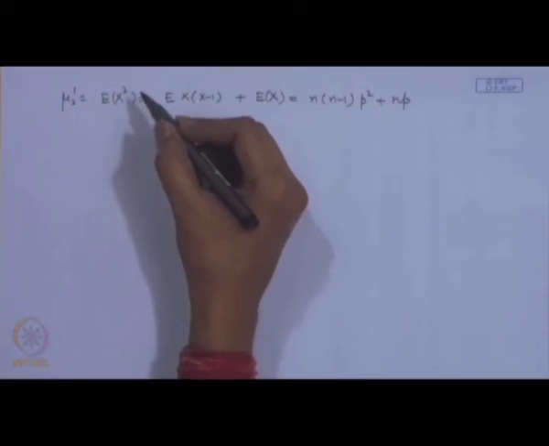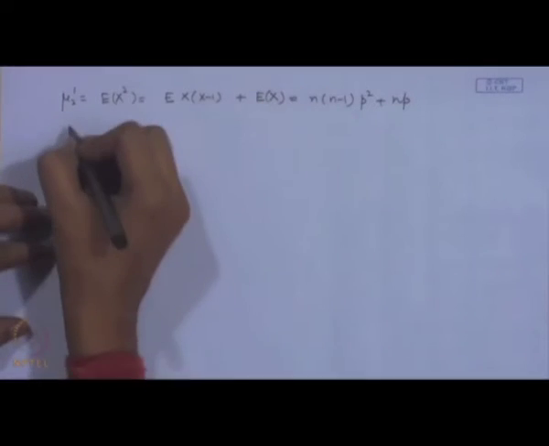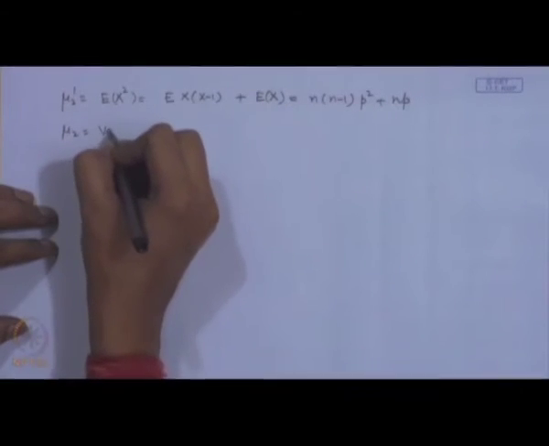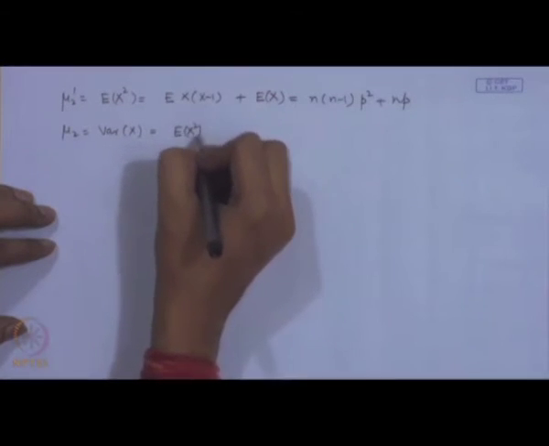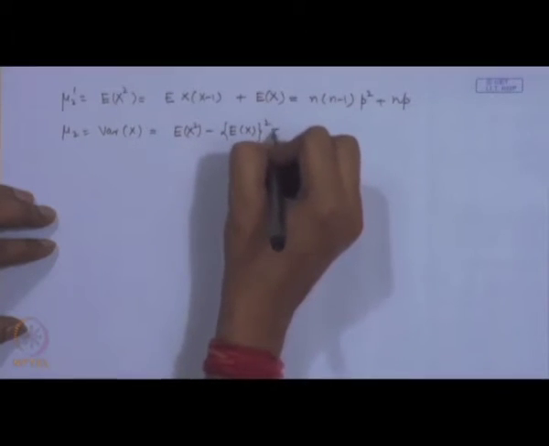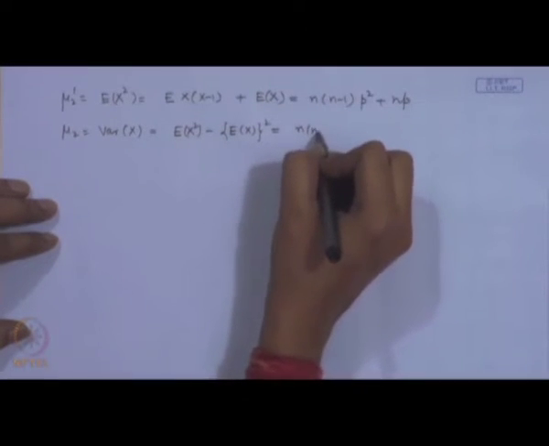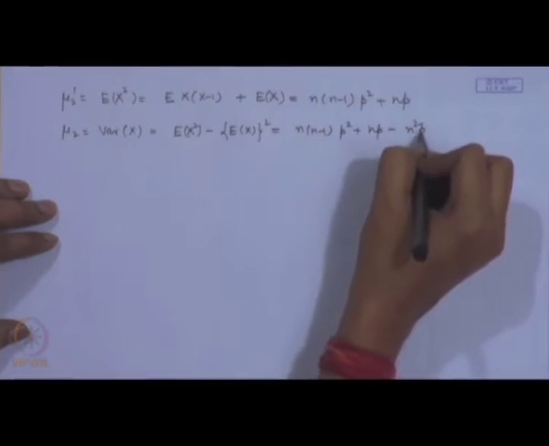Now, this we can use to calculate the variance of the binomial distribution, that is mu 2, that is variance of x, and we have defined it as expectation of x square minus expectation of x whole square. Now, this is equal to n into n minus 1 p square plus n p minus n square p square.